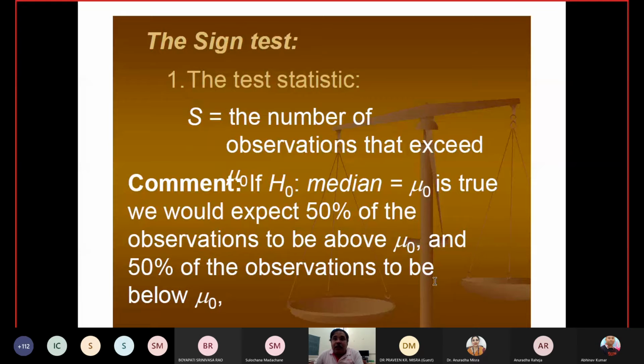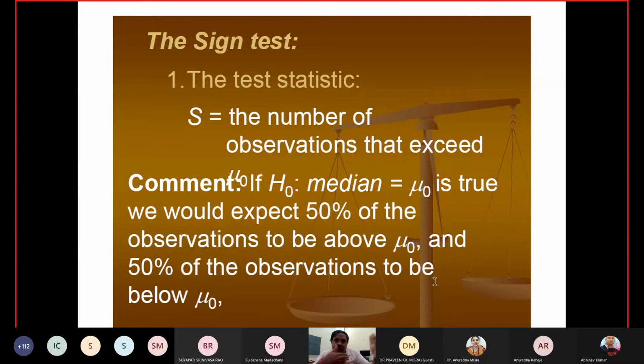But in practical cases, we find that 23 cases are less than 35 and 27 cases are greater. So now what should I do? If it is 24 and 26, definitely I will say no problem, it is the same median. Even if it is 23 and 27, we can say it's okay.